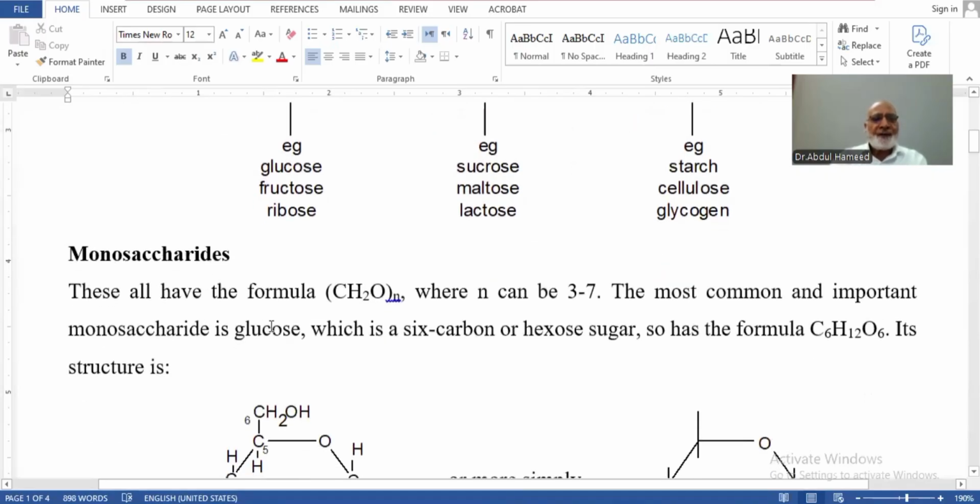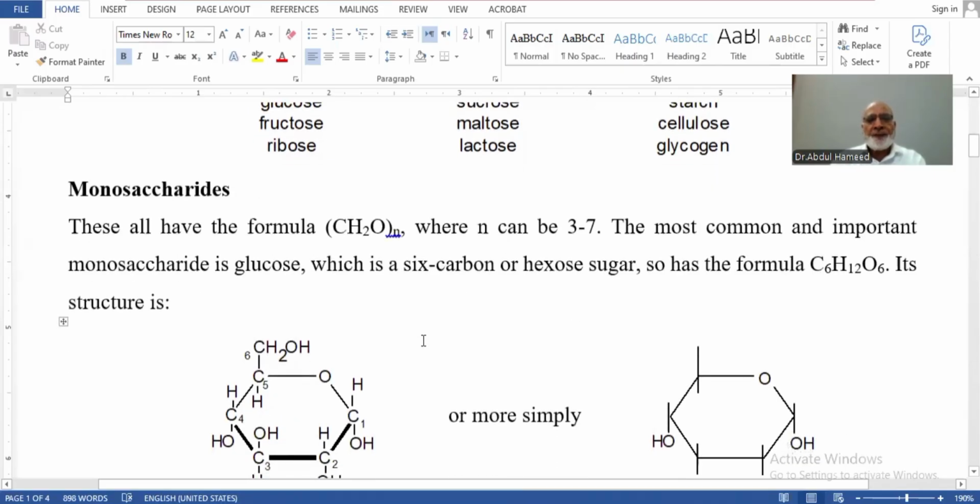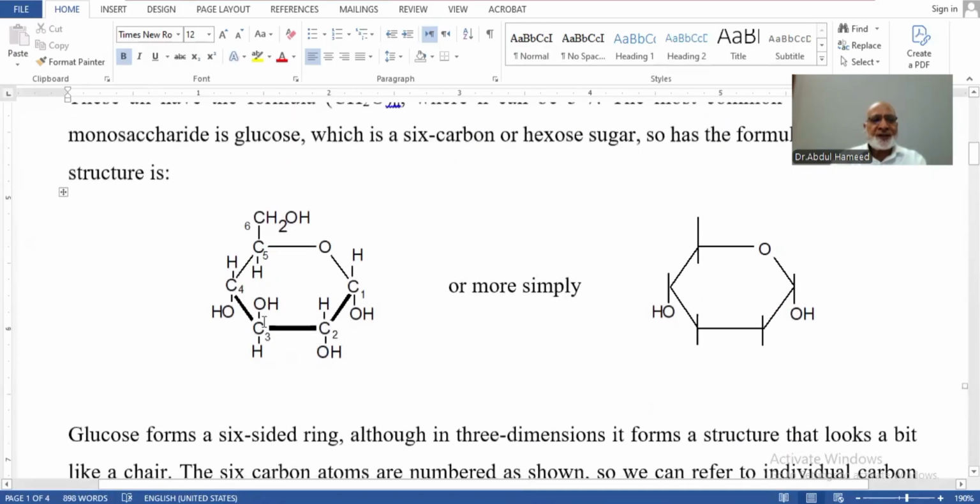So what are monosaccharides? They all have the formula (CH2O)n, meaning the repetition of these units, where n can be 3 to 7. The most common and important monosaccharide is glucose. We know that this is a 6-carbon or hexose sugar, and its formula is C6H12O6. Its structure is quite like this.